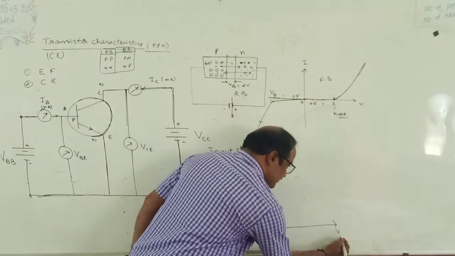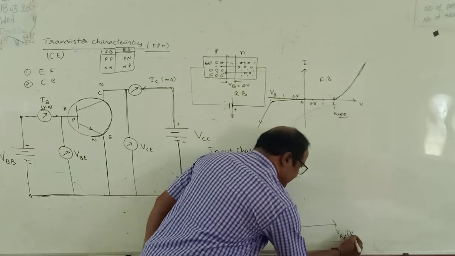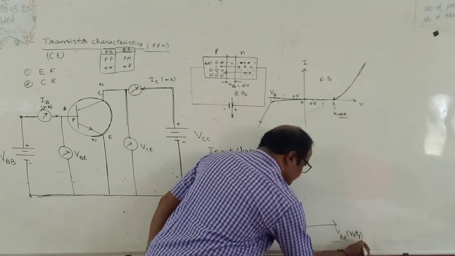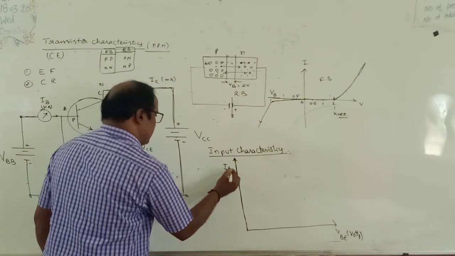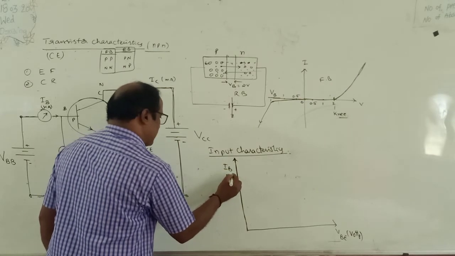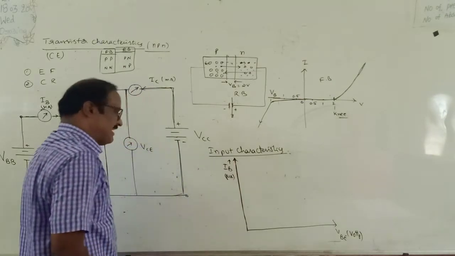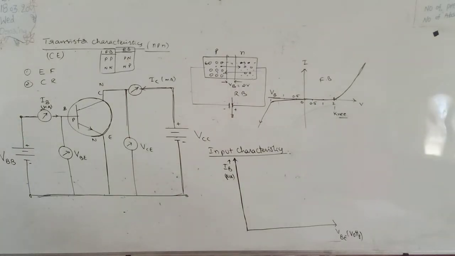So this is VBE measured in volts, and the input current is IB measured in microamps. Okay. Suppose if we increase the potential difference by applying VBB, suppose VBB is equal to 0 volts, the current to the base is also equal to 0.